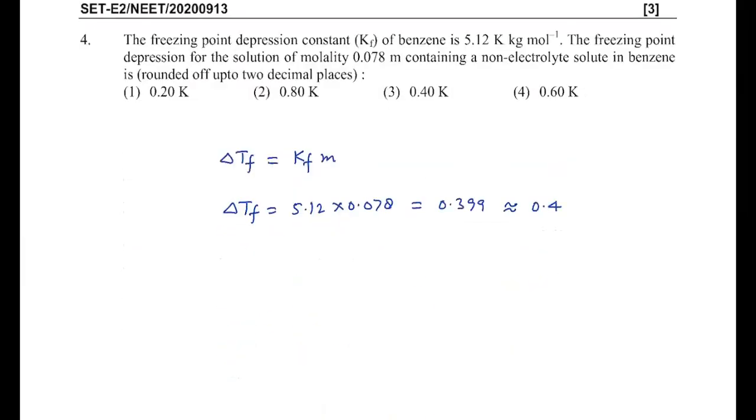The freezing point constant Kf for benzene is 5.12 Kelvin kg per mole. The freezing point depression of a solution of molality 0.78 m containing a non-electrolyte solute in benzene, rounded off to two decimal places, is asked. So you know this is a question from colligative properties. The formula is delta Tf is equal to Kf into m. Kf is given 5.12, molality is 0.78. On multiplying, it comes out to be 3.99. We have to round it off to 2 places of decimal, so we'll write 3.99 as the answer. So the answer for this question is third.